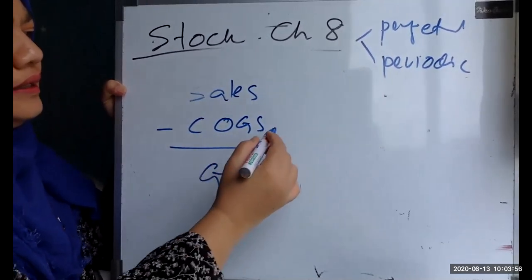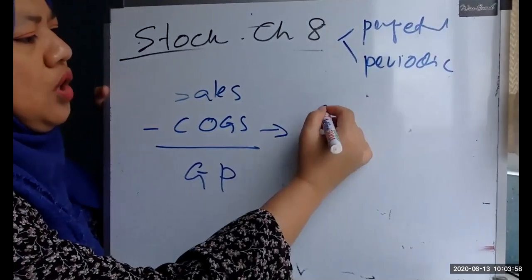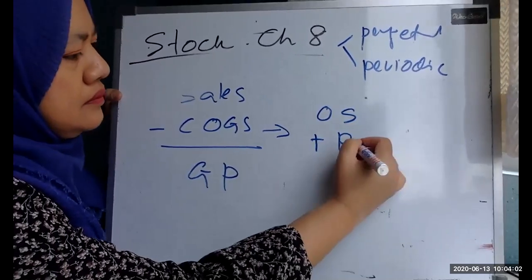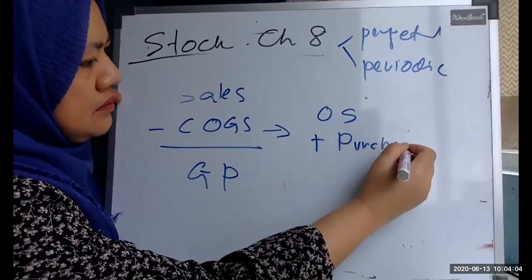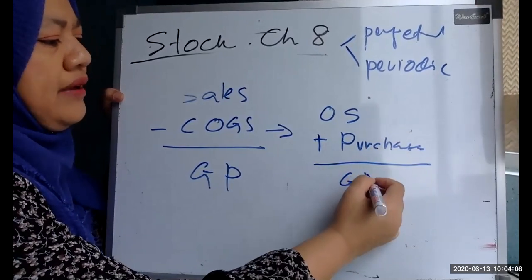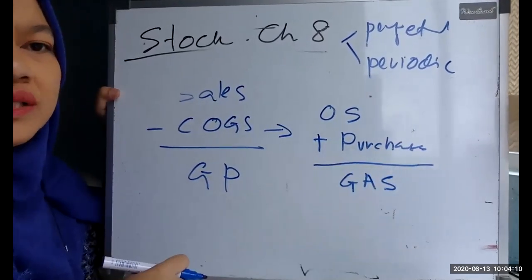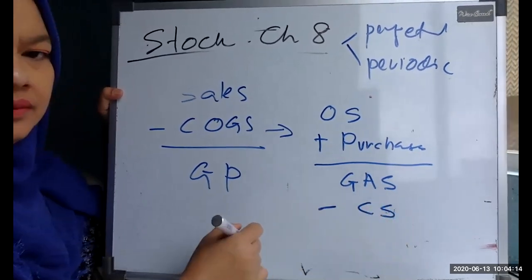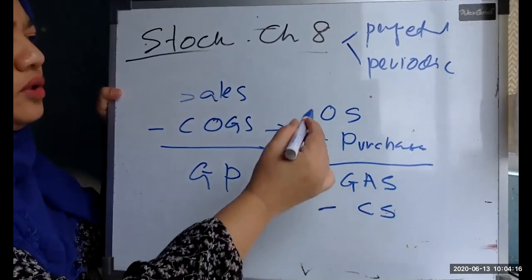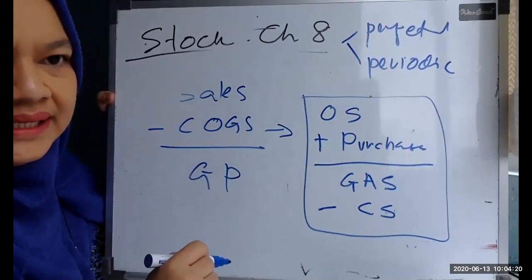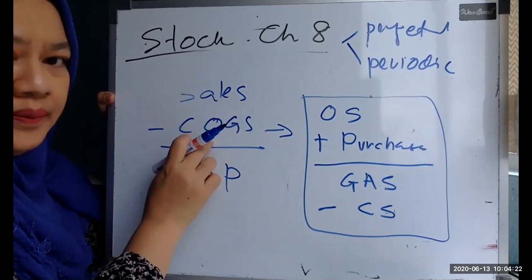And the cost of goods sold is your opening stock plus purchases, which is what we call goods available for sale, then minus your closing stock. All this is what you call COGS, cost of goods sold.